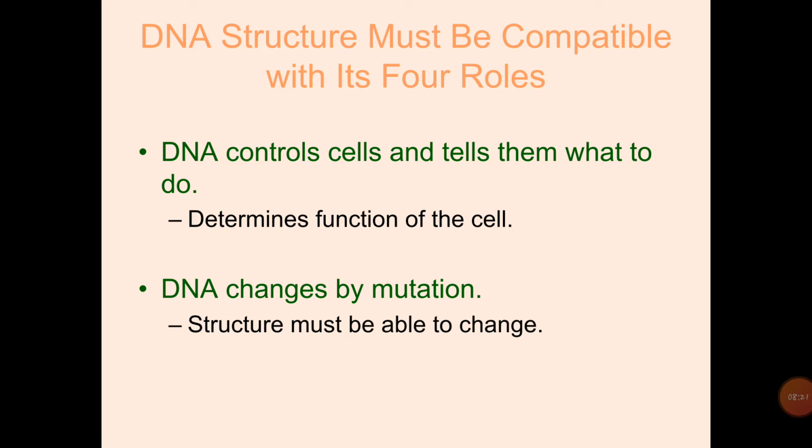So the main controller of the cell is DNA. DNA controls the cell, tells it what to do, and determines the function of the cell.